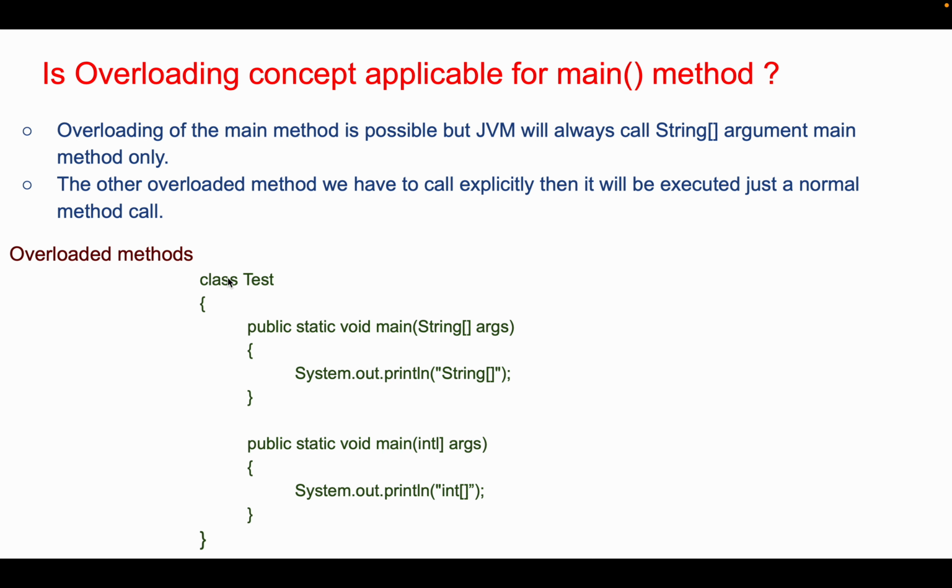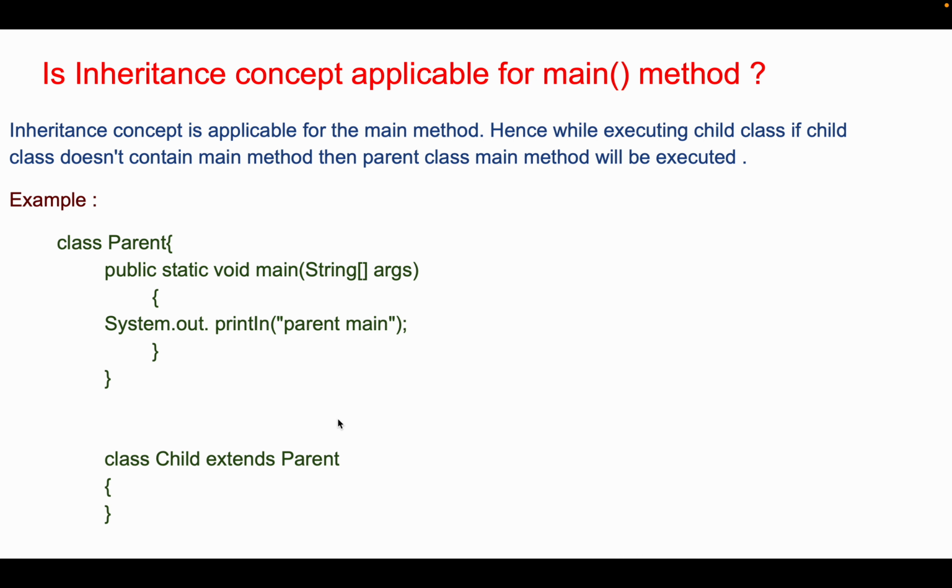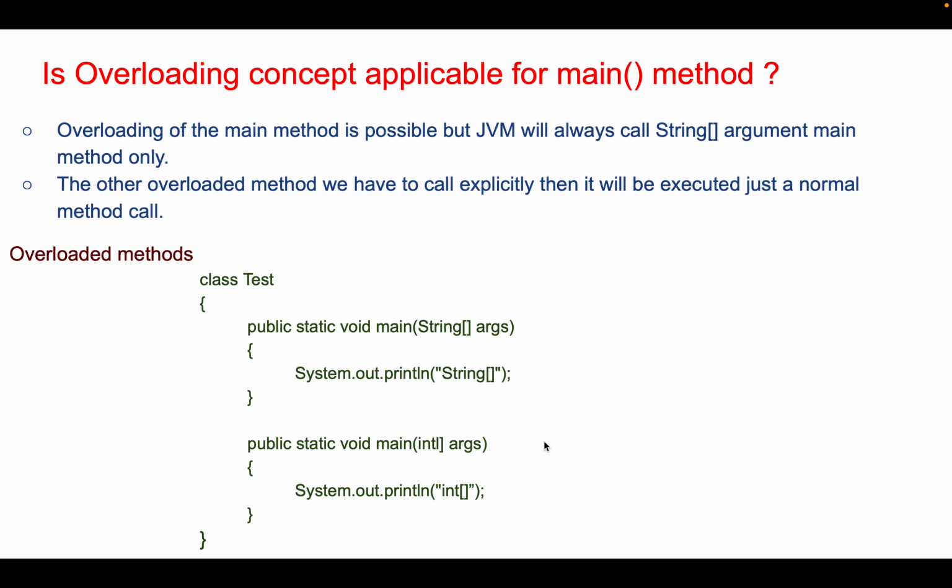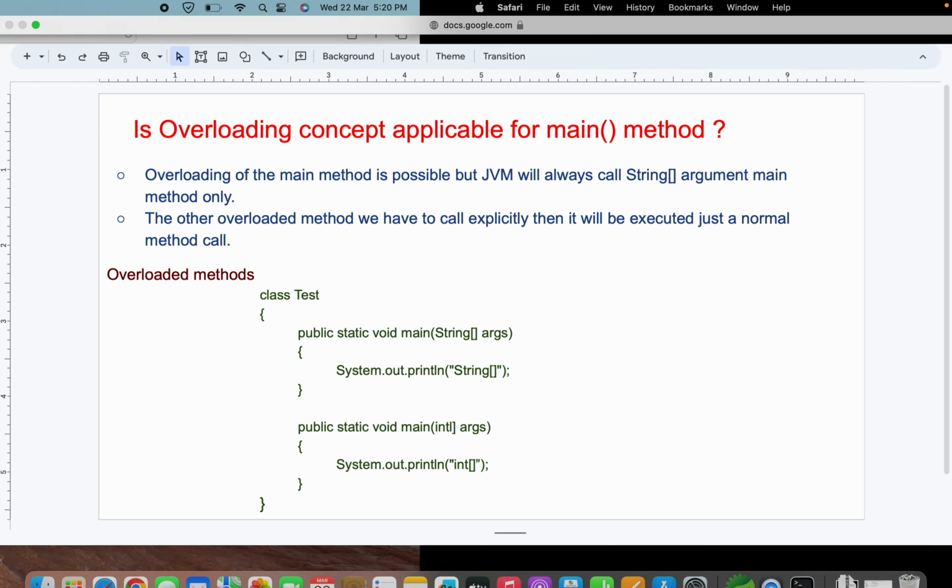Suppose there is a class called Test and we have two main methods here. The difference is that one is accepting String array arguments, and the other one is accepting an integer array argument. When we try to run this, JVM will always call the method with the String array argument. The other method will be treated as a normal method and we can call it from our main method. Let's see this example through the code.